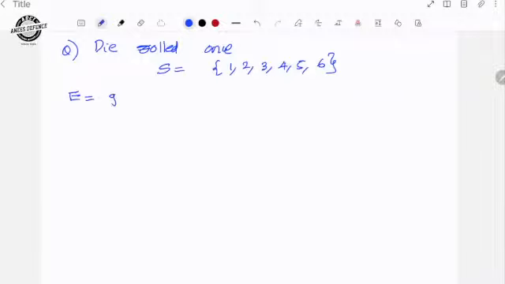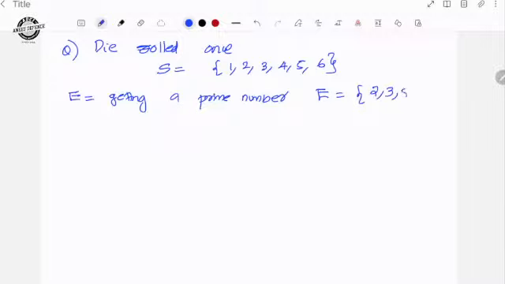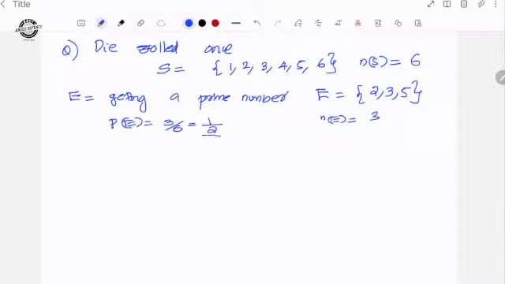Event E: getting a prime number. What is a prime number? 2, 3, 5 are prime numbers. 1 is not a prime number. So what is E? E will be 2, 3, 5. The number of elements in the sample space is 6 and the number of elements in the event is 3. So the probability of getting a prime number is 3 out of 6, that is 1 by 2. Another event.